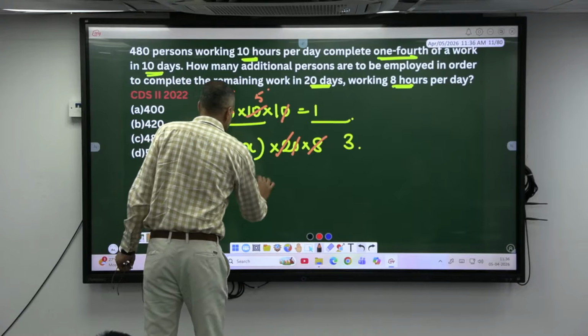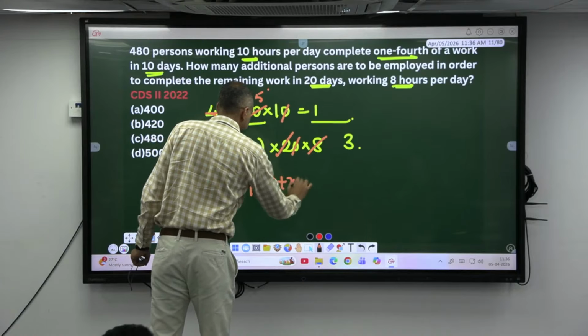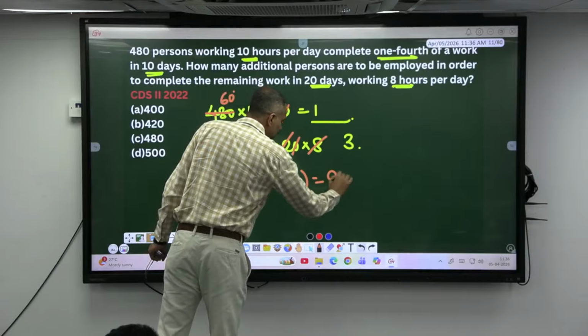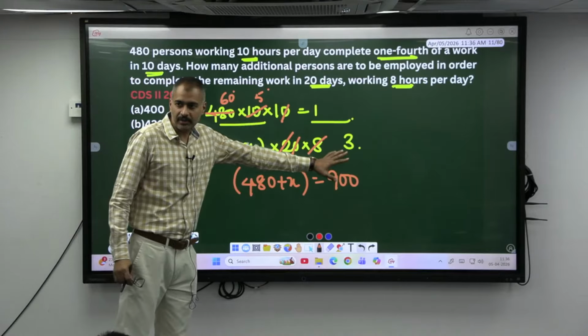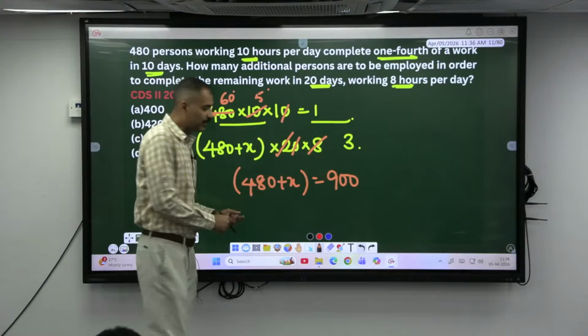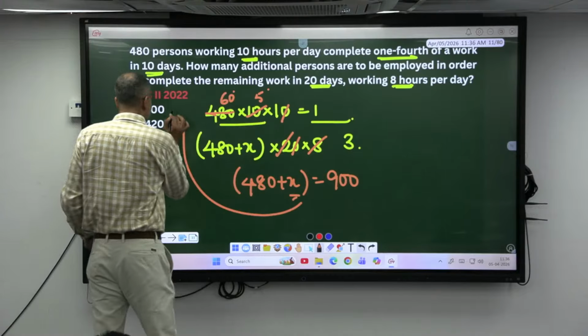So 480 plus X is equal to 900. If you solve, 60 into 5 is 300, 300 into 3 is 900. What is the X value? 420.